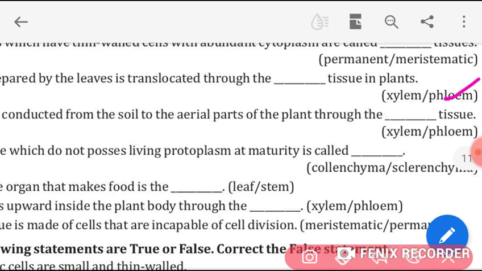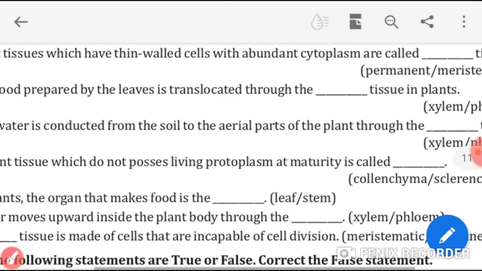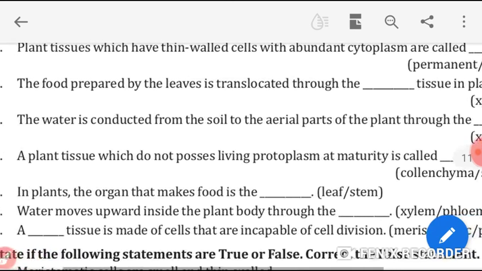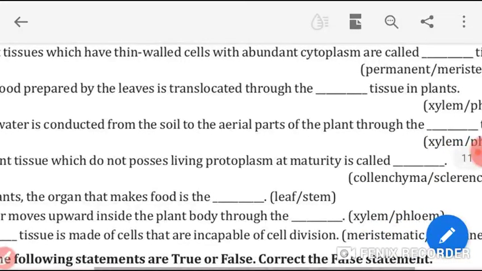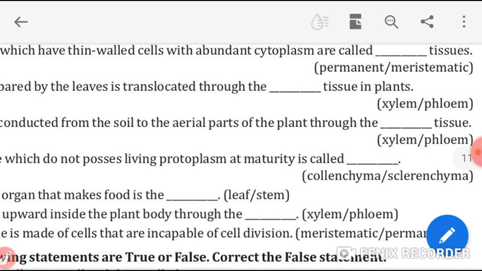Answer is phloem. Next, the water is conducted from the soil to the aerial parts of the plants through the dash tissue. What is the answer? Xylem tissue.